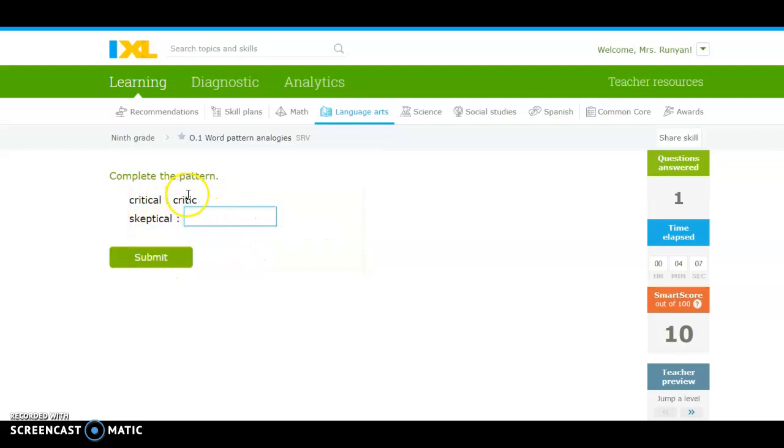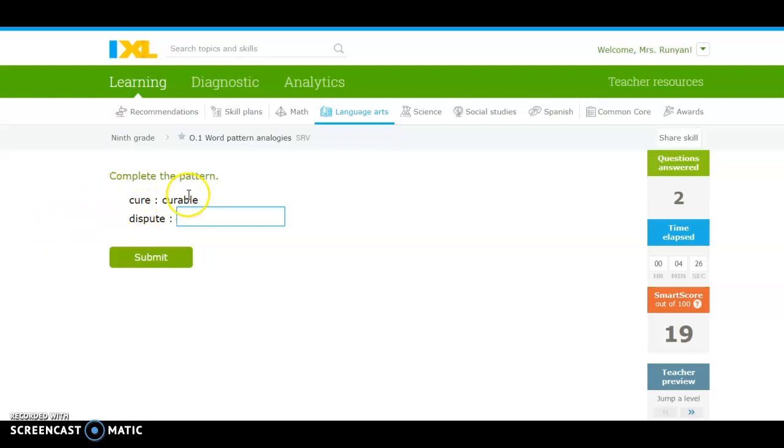Critical becomes critic. So skeptical, which would be a person who is critical is a critic. A person who is skeptical is a skeptic. So we look at the same spelling pattern. This one ends with IC. We want this one to end with IC. We're just cutting off the AL on both.